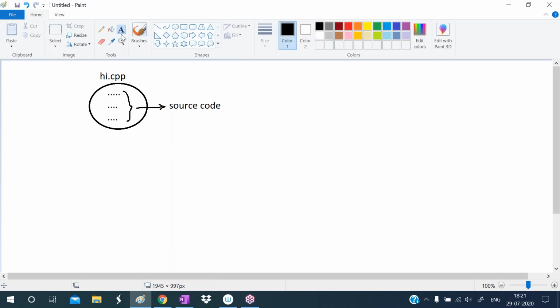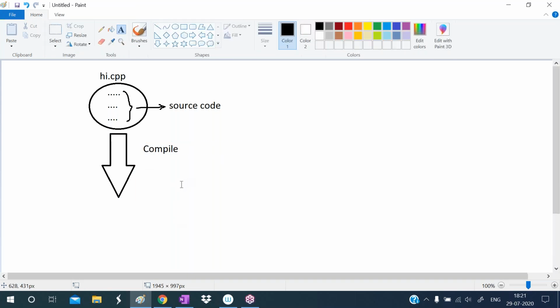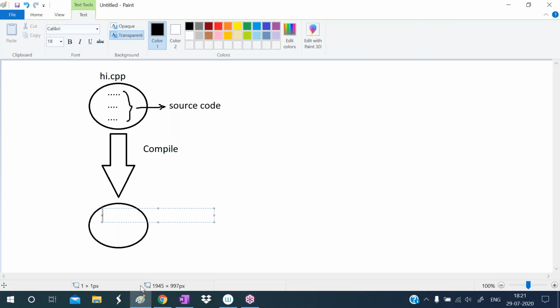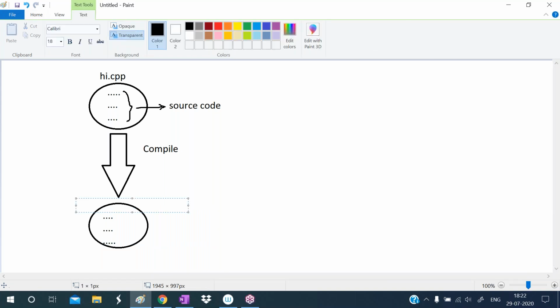Now this program is in which language? High level language. This program is in high level language, so the computer cannot understand this. To convert this to low level language, we compile this program by using one command. After compilation, what will it create? That will create the exe file. This is the execution process of a C++ program. Here the file name is hi, and the extension is exe.